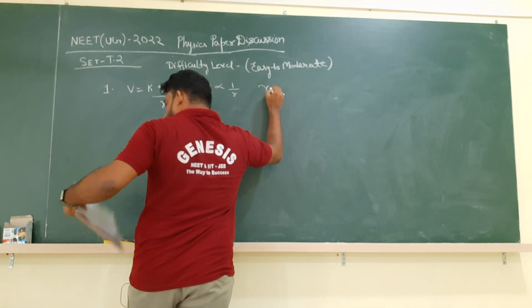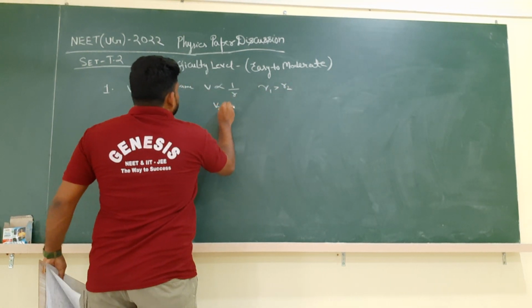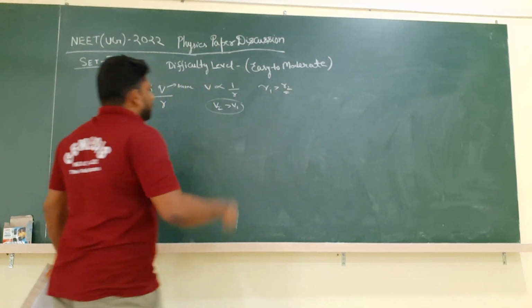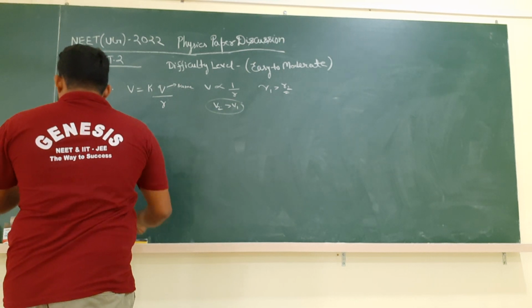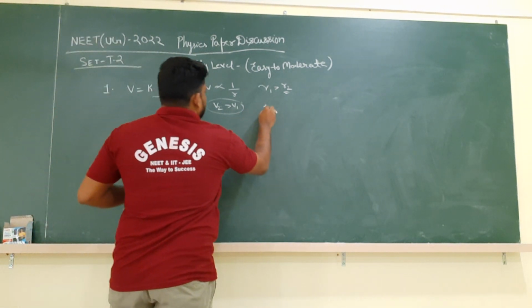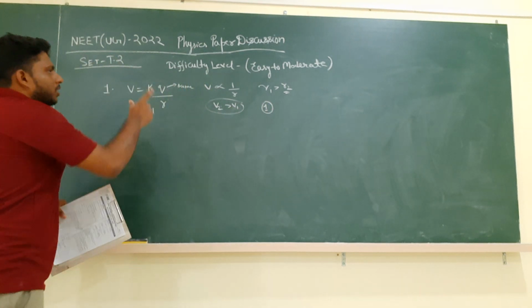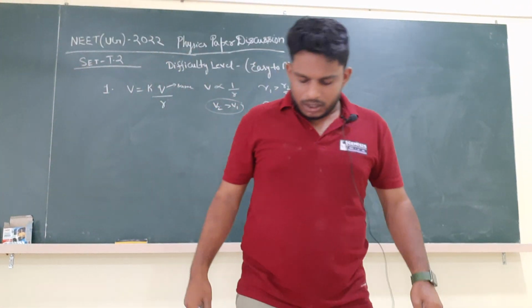As we know that R1 is greater than R2, we can say that V2 is greater than V1. So therefore the smaller sphere will have more potential. So therefore option number 1 is correct. Option A is correct. The first option is correct for this one. Again, for set T2 I am saying, but you can check the questions and solutions and you can match them accordingly.